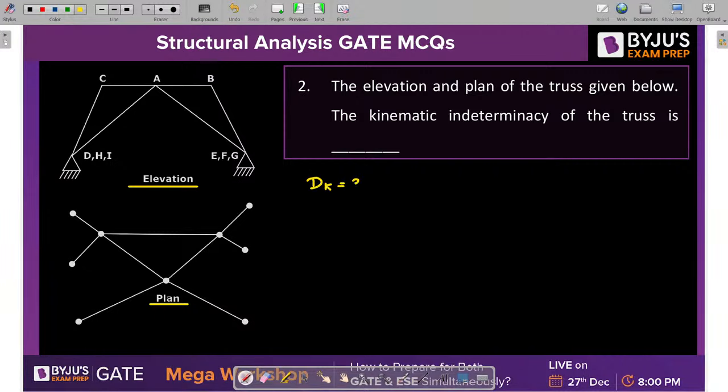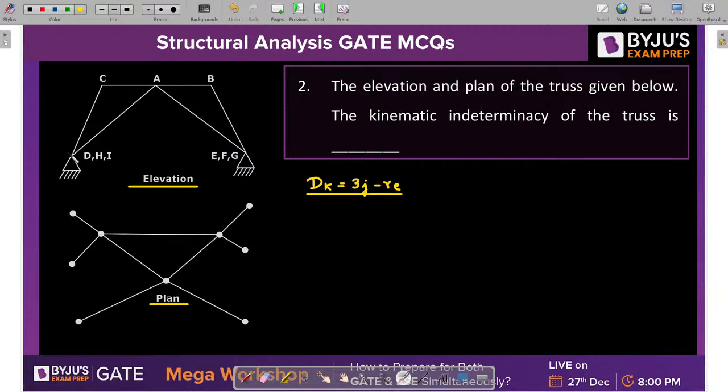Can I say that it is basically 3j minus re? Right? Now the question is, sir, how many joints are there and how many support reactions are there? How can we count it? So let's see, guys. At this particular support, or you can say at this particular joint, there are basically 3 supports, right? 1, 2, 3. So if you want to count how many supports and how many joints are there, you need the basic plan of the structure, right?